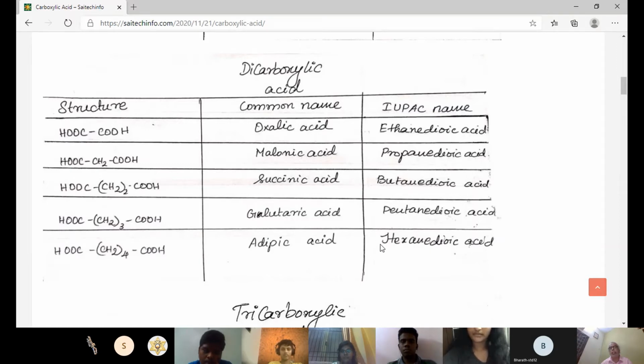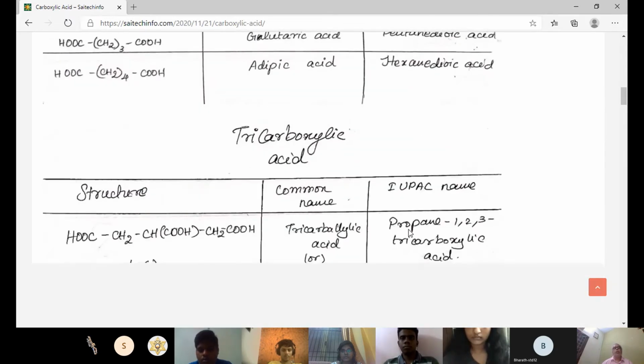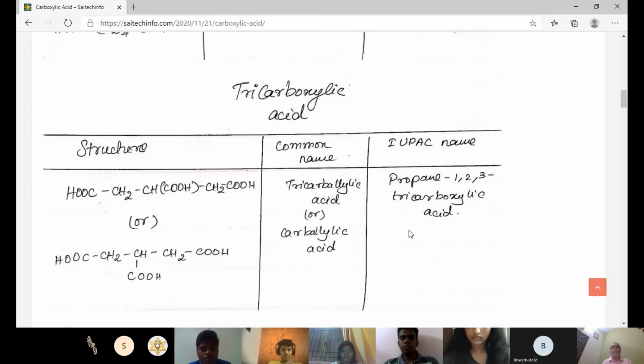Here the E should be dropped, so hexane-1,6-dioic acid. Whenever you introduce any number in between the letters, it should be guarded by a hyphen. Okay, so remember that one. Now proceed. Okay, sir.